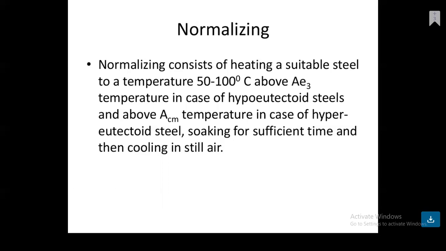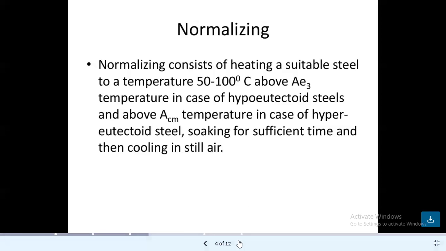In hypoeutectoid steel, we increase the temperature to 50 to 100 degrees Celsius above AE3, where normalizing takes place. In hypereutectoid steel, we go 50 to 100 degrees Celsius above the ACM temperature. After that soaking takes place for sufficient time and then cooling takes place. This is generally the process in normalizing.